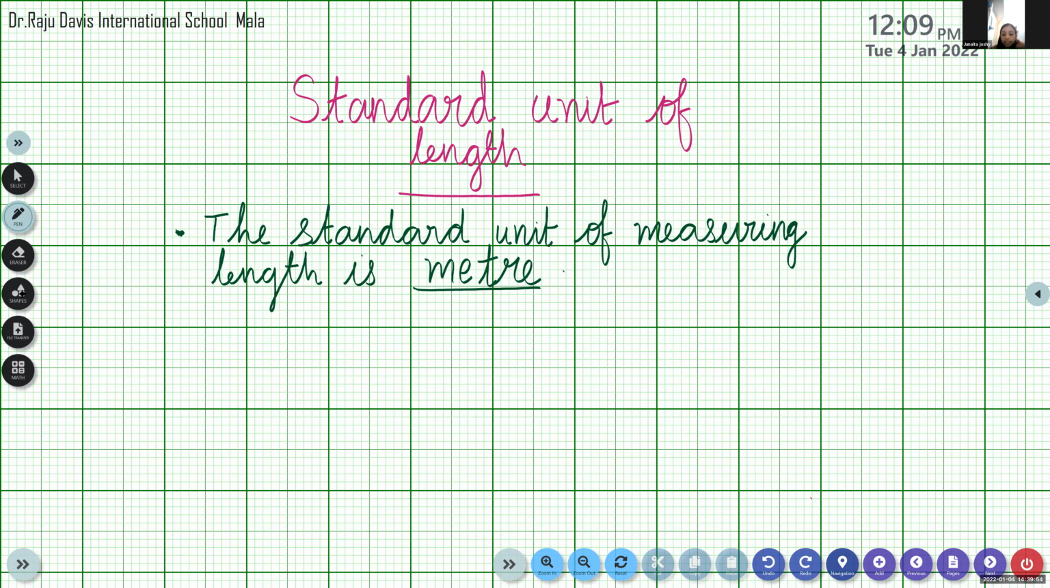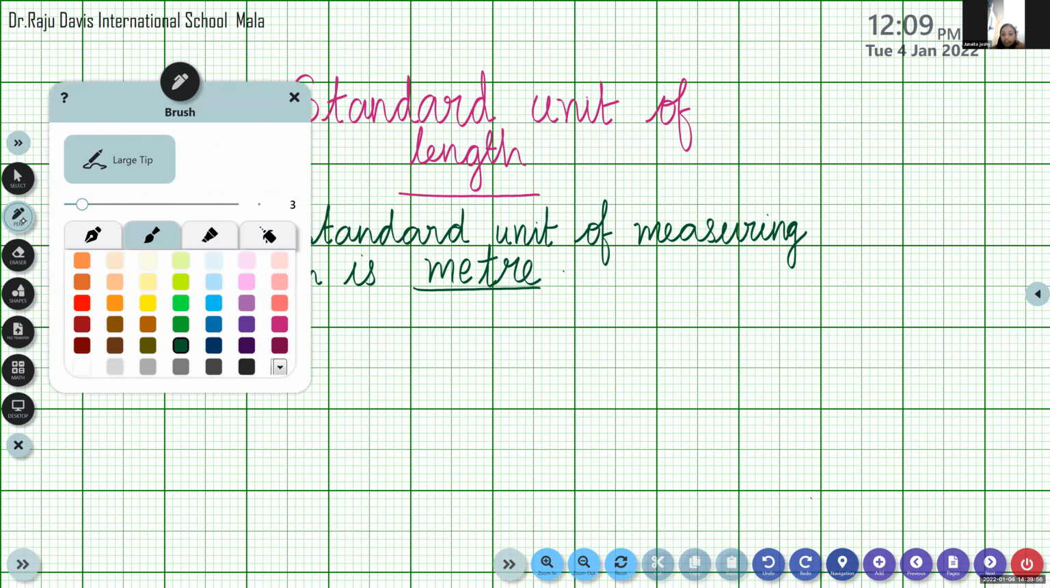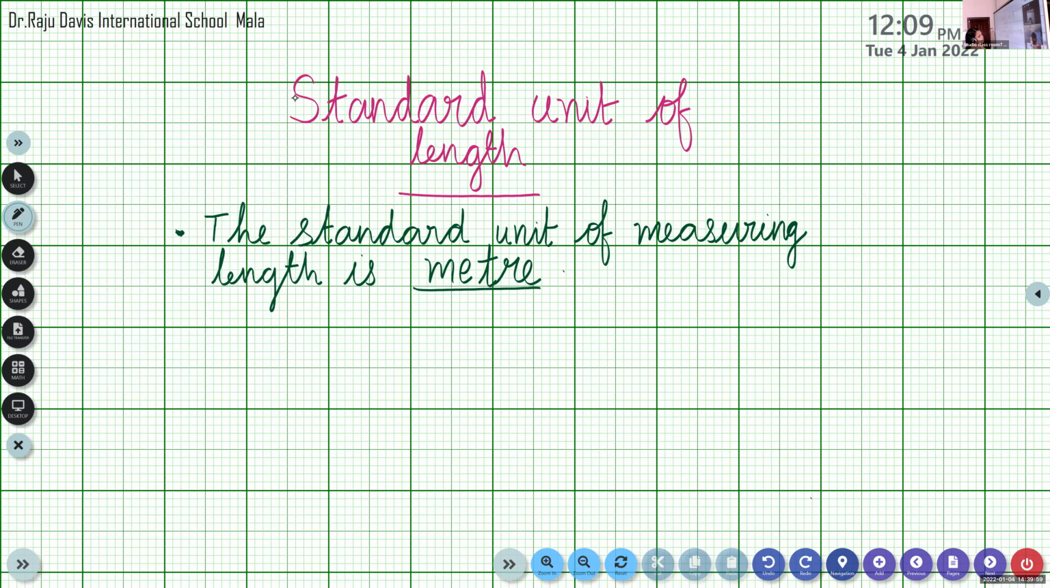Ma'am, the meter, you have to write the spelling. You have to write the spelling in small letters. S-E-T-R-E, meter.